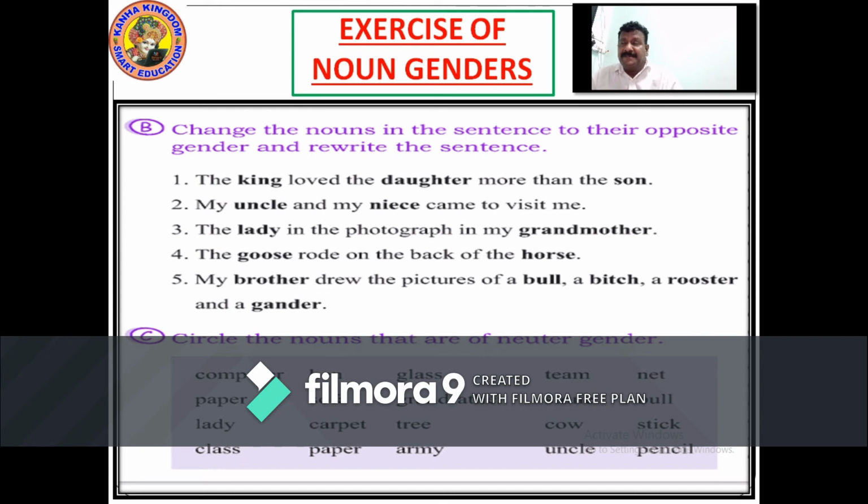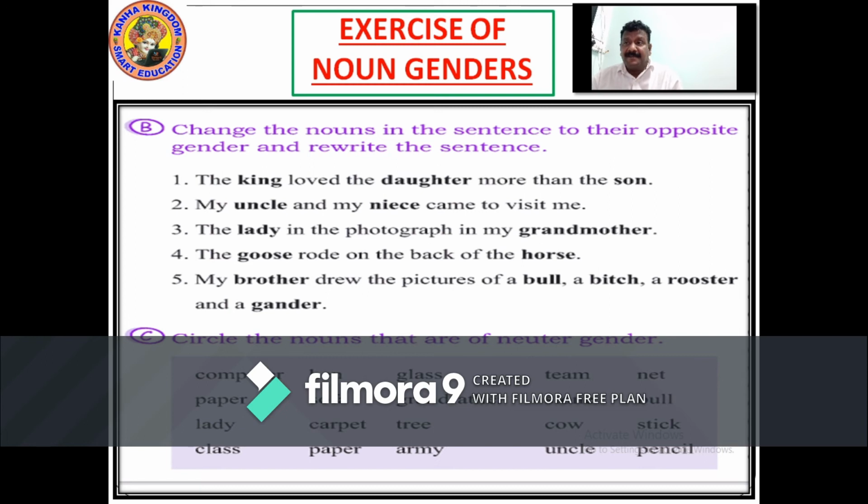The lady in the photograph is my grandmother. The lady. What is the opposite of lady? Gentleman. The gentleman in the photograph is my grandfather. The goose rode on the back of the horse. The gander rode on the back of the mare, M-A-R-E, mare. My brother drew the picture of bull, bitch, rooster and a gander.